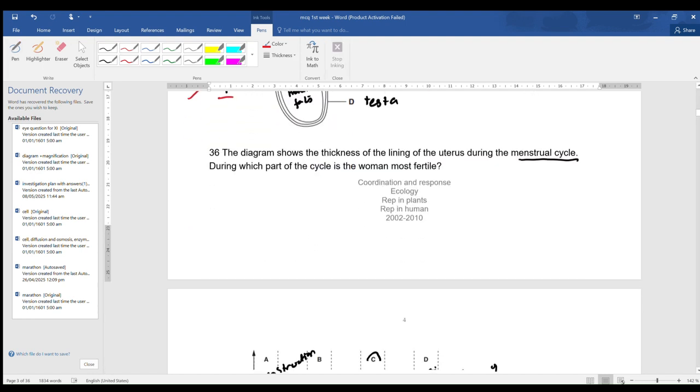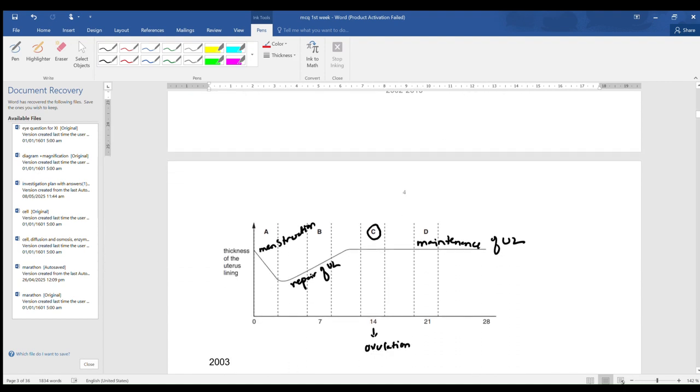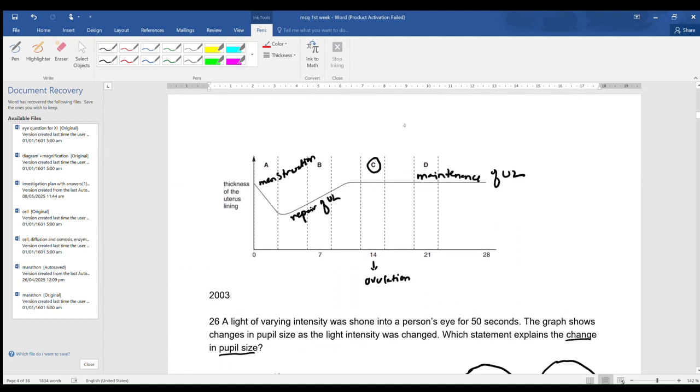Okay, next, the diagram shows the thickness of the lining of uterus during the menstrual cycle. During which part of the cycle is the woman most fertile? We know that the woman is most fertile during the ovulation period, near the ovulation period. So what makes the ovulation period?